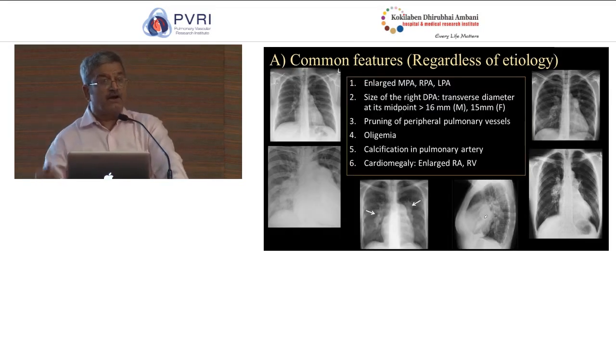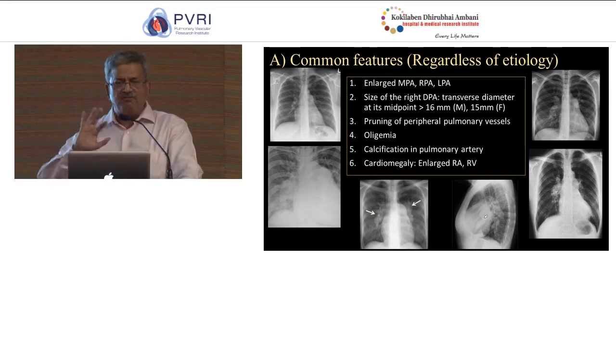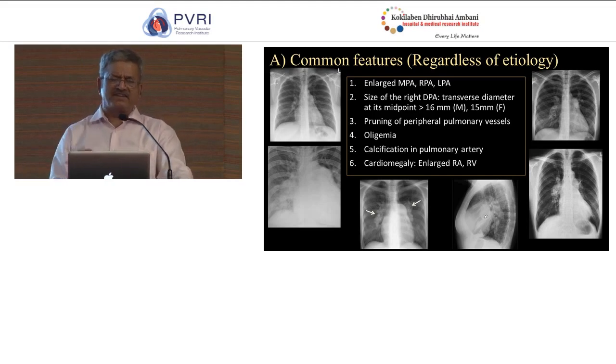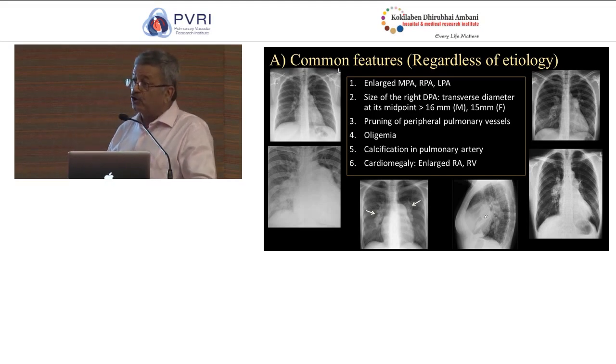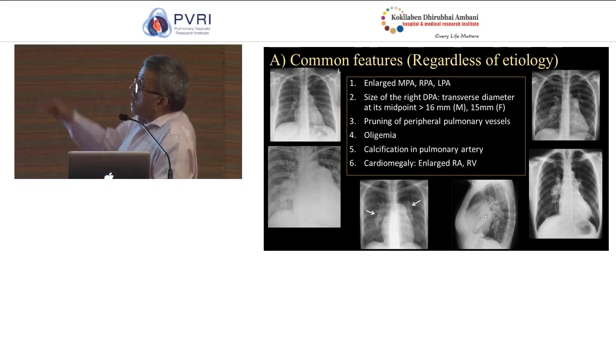So in a chest radiograph, when you have dilated central pulmonary arteries and a dilated right atrial chamber, you do know that this may be a marker of right ventricular dysfunction. This is a rather crude way of assessing it, but nonetheless, it does relate to CT or echocardiographic assessment. So as you can see here, there are some common features in a chest radiograph that will tell you in a given patient that this patient does have pulmonary artery hypertension.